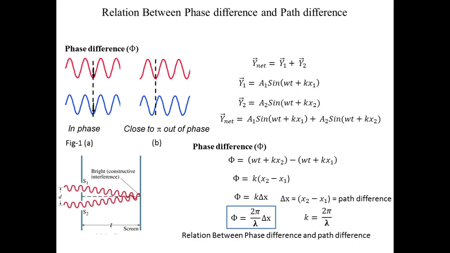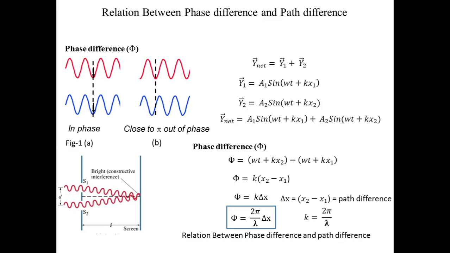Now let us understand when waves are in phase and out of phase, and how to differentiate between them. For example, in figure 1a, as we can see, the two waves are in phase because the crests or the troughs of these waves are aligned in the same line. However, in figure 1b, the crests or the troughs are not aligned with each other.